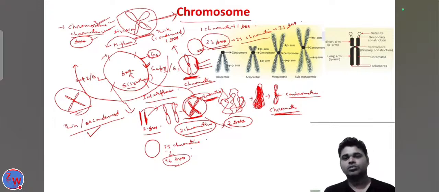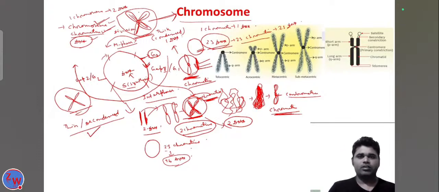Here also, you can say that now it is one chromosome, but it contains two DNA. This is one, and this is the other. This is one chromatid, this is the other chromatid. These two chromatids are called the sister chromatids. So this is the difference between the chromosome, the chromatin and the DNA. So this is all about the difference between the chromosome, chromatin and the DNA.